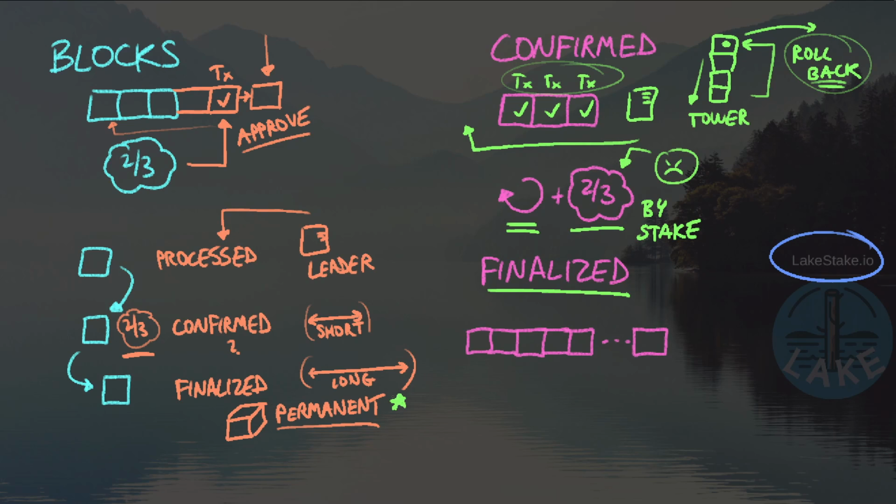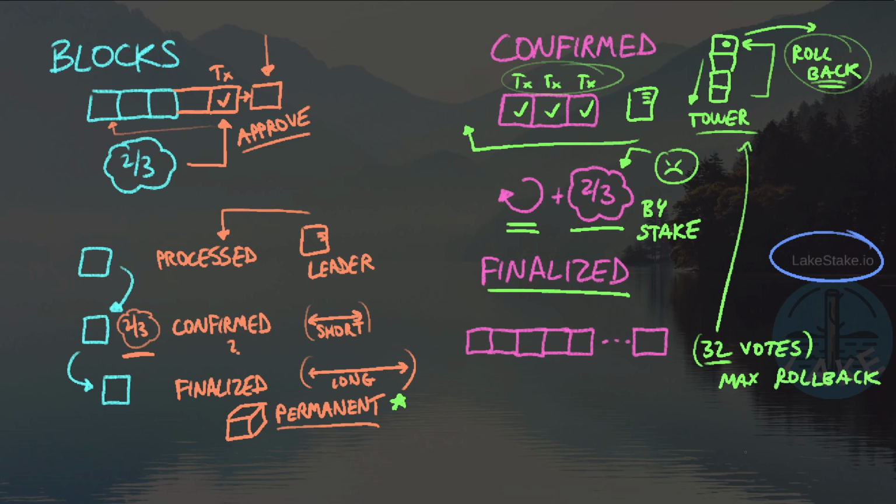Well, keep in mind that this tower tracks 32 votes, meaning that we can roll back by 32 blocks if we need to. Now, this would be a disaster to actually try to roll back 32 votes, especially if a validator needed to do it because they forked off and they need to go all the way back. That would require a very long lockout period, as we discussed in a previous video. But understand that this is the maximum rollback amount.